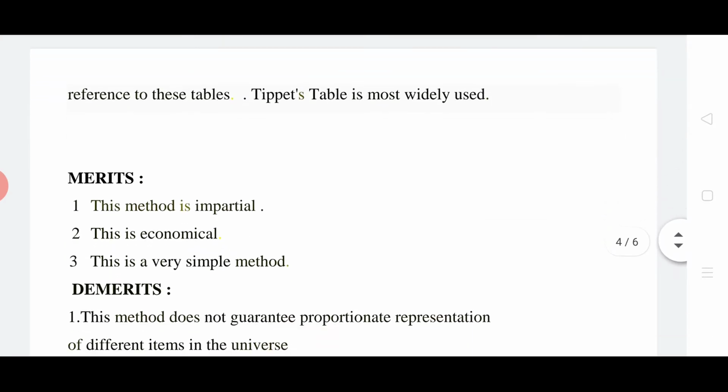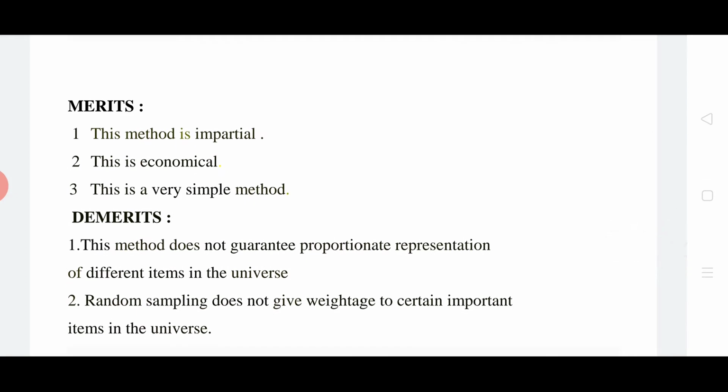Then what are the merits of this one? This method is impartial because it is based totally on chance. Economical also, not taking time. This is a very simple method.